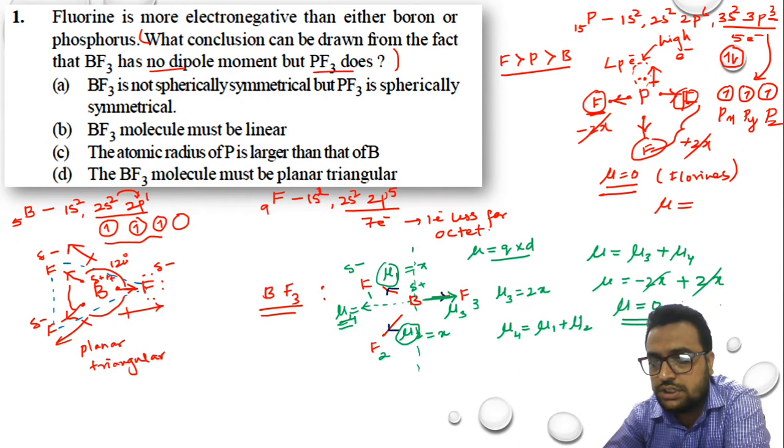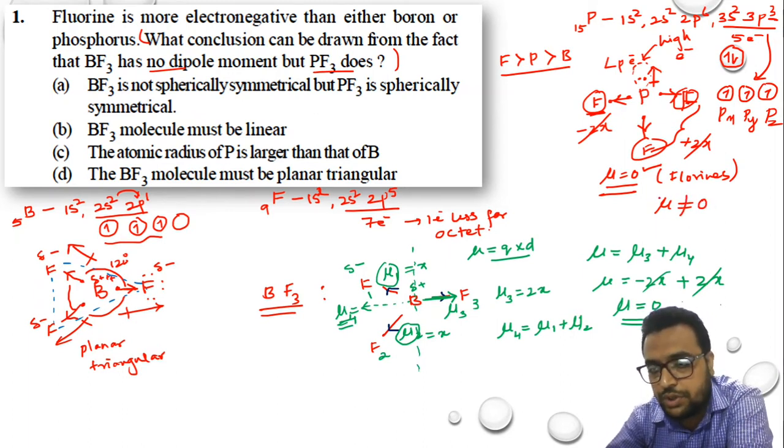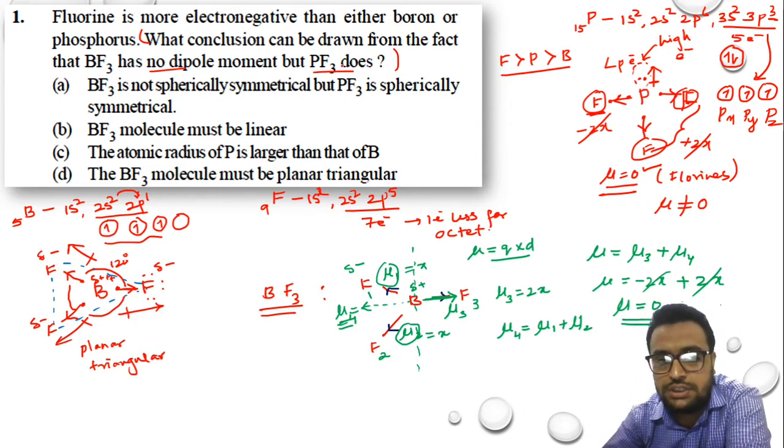For the 3 fluorines, they are giving me 0. That is absolutely right. But the lone pair of electrons is generating some kind of charge magnitude. So when it is generating some charge magnitude, the dipole cannot be equal to 0. So BF3 has no dipole, but PF3 does.